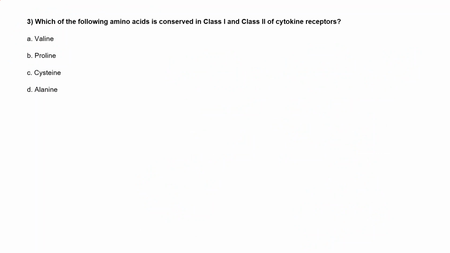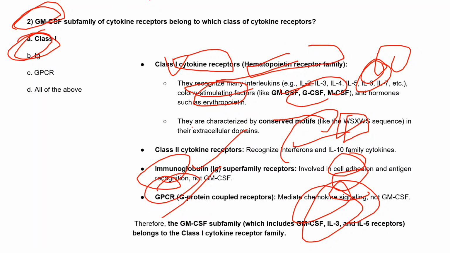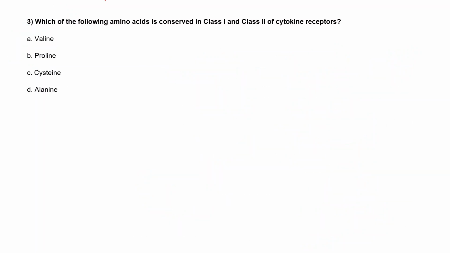So we saw that in class 1, WSXWS is the sequence which is conserved. But here in the question, they mention that we have to find only one amino acid that is conserved in both class 1 as well as class 2 of the cytokine receptor family. So option A is valine, option B is proline, option C is cysteine, and option D is alanine. Option C. Okay, so let's see.